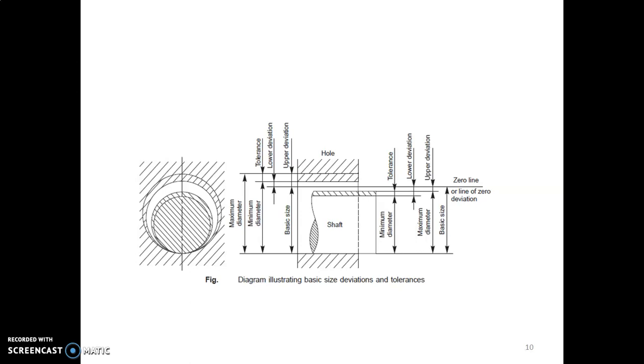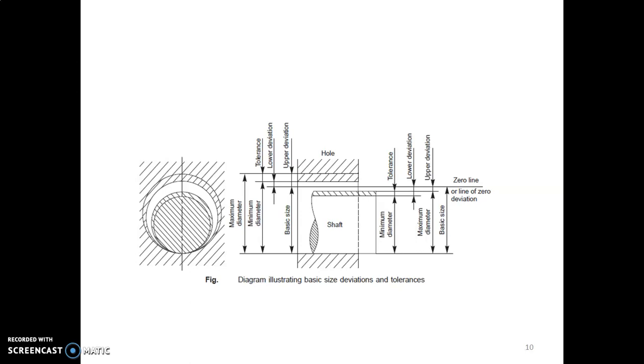Also in this diagram, the tolerance shows that tolerance is the total amount of dimensions. It can be defined as the total permissible variation of size, or the difference between the maximum limit and the minimum limit.